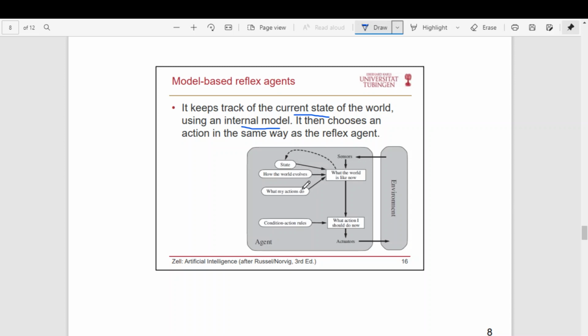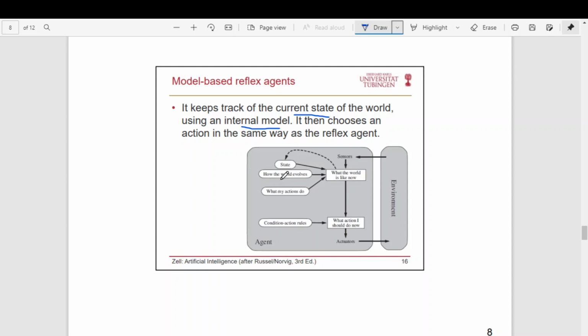Like, if I apply this rule, how will the world become? Like that, it will try to optimize. Then it will try to do the best thing, whatever the best rule possible, it will apply. So that's the only difference between the simple reflex model and the model-based reflex model.